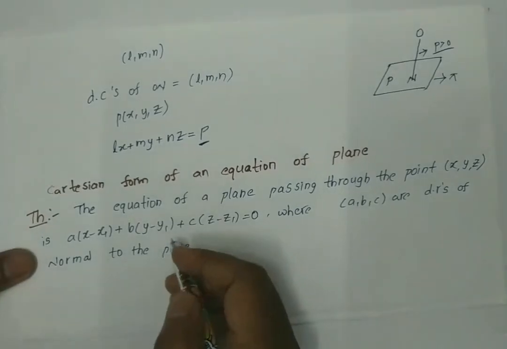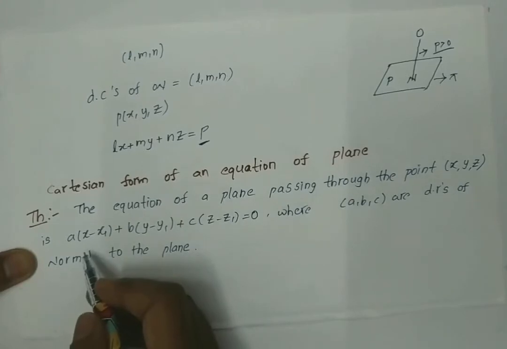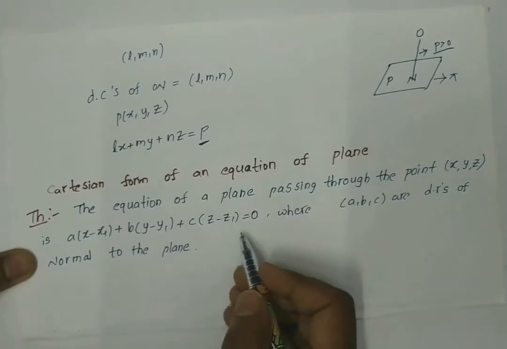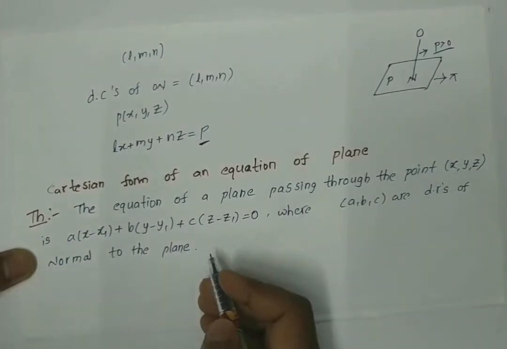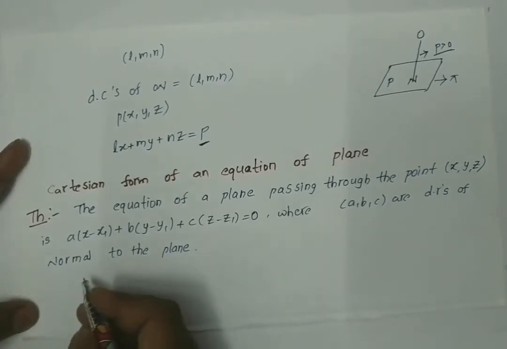Okay, students, the equation of a plane passing through the point (x1, y1, z1) is a(x − x1) + b(y − y1) + c(z − z1) = 0, where a, b, c are direction ratios of the normal to the plane. Now let us see the proof of this theorem.